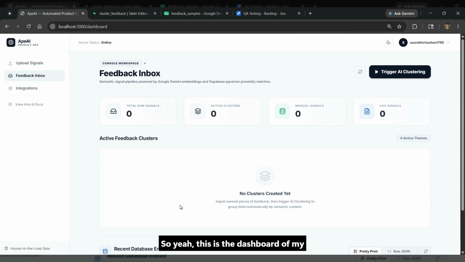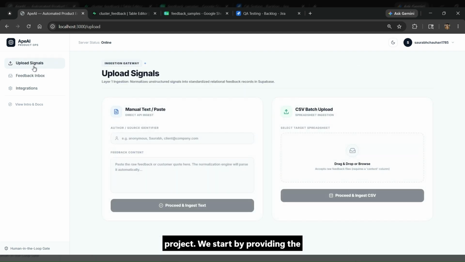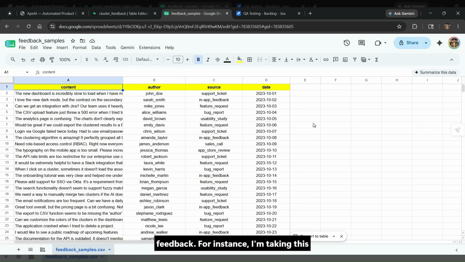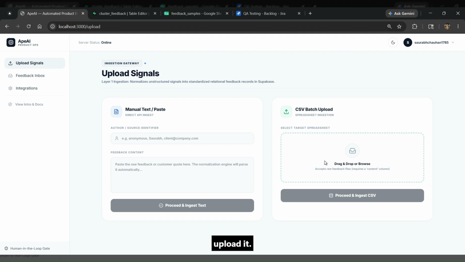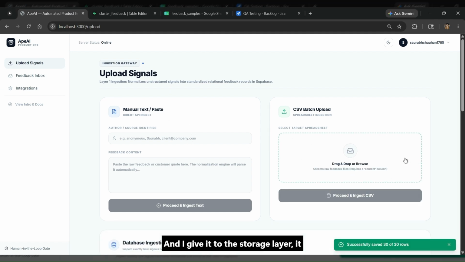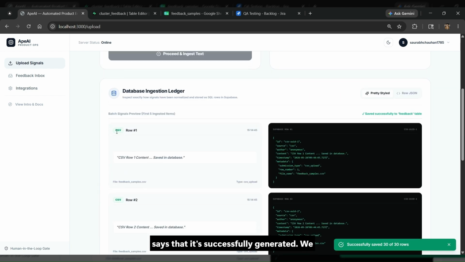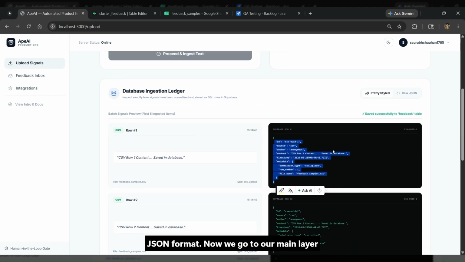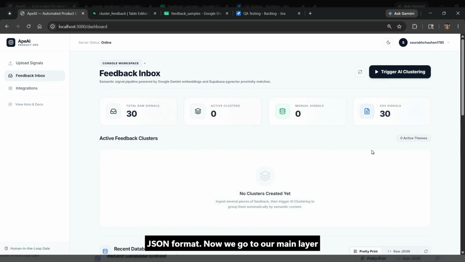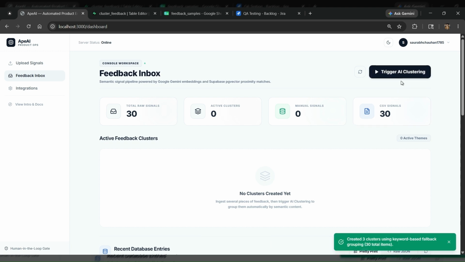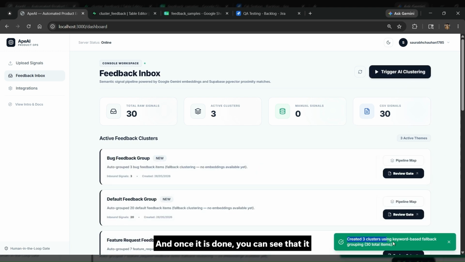So yeah, this is the dashboard of my project. We start by providing the feedback. For instance, I'm taking this random feedback I've generated and I'll upload it, and I give it to the storage layer. It says that it's successfully generated. We can see that these feedbacks are in JSON format. Now we go to our main layer 3 and start the trigger AI clustering. We cluster the feedback so that all the same kind of feedback is grouped together before our AI processing. It's processing, and once it has finished, you can see that it has created 3 clusters.